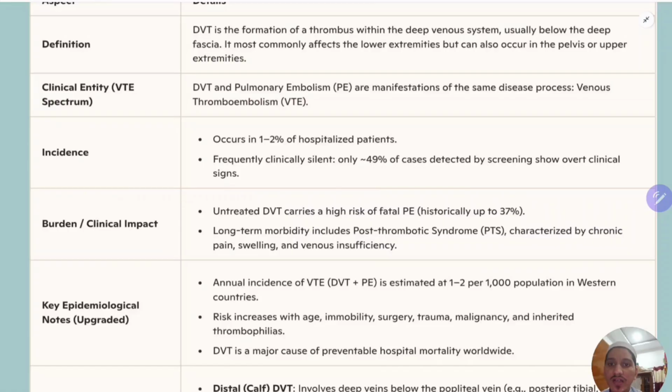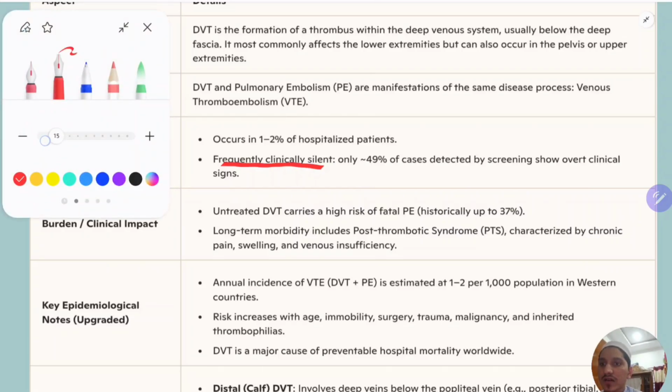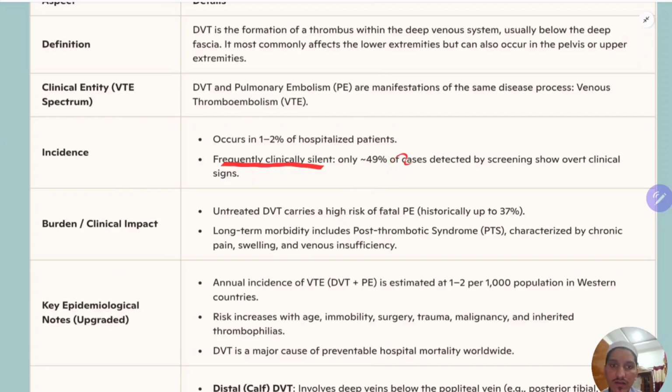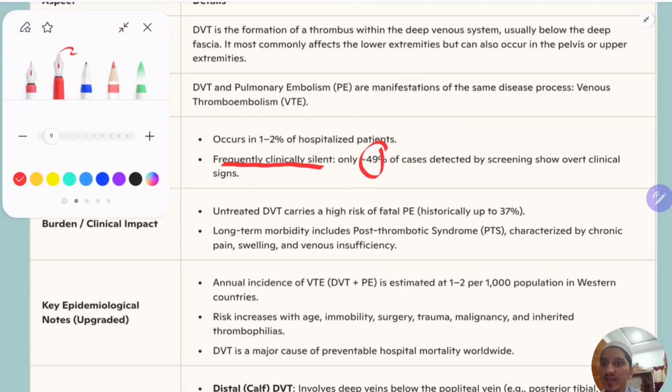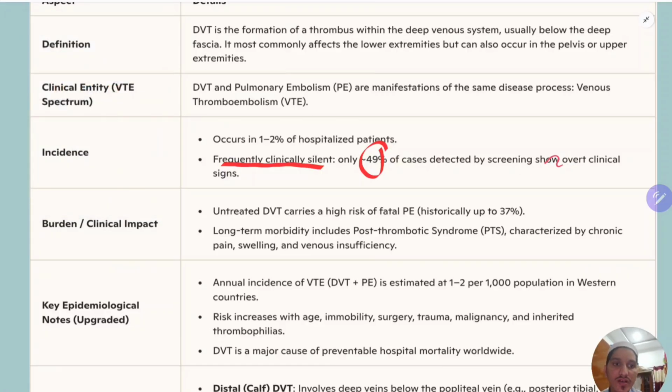Frequently these DVTs are clinically silent, and only 50% of cases detected by screening show clinically overt signs. That means patients have DVT, but only 50% of the DVT will manifest with clinical signs. That is a very important point.